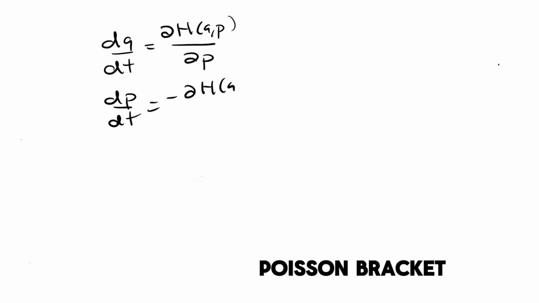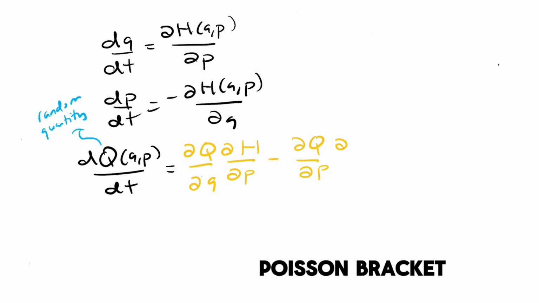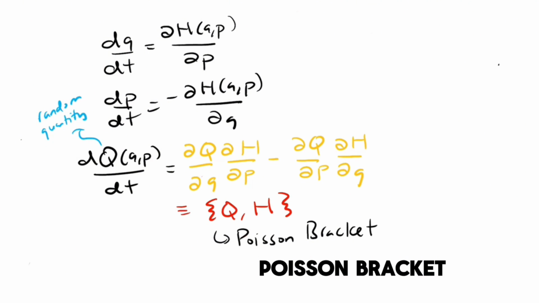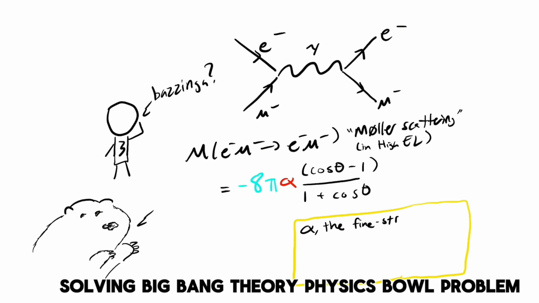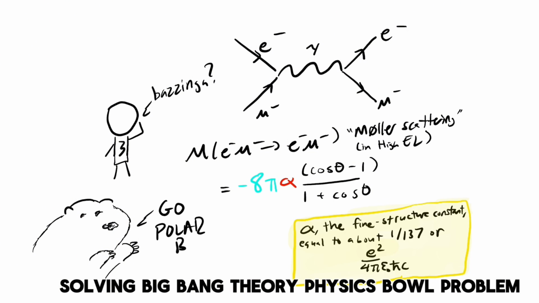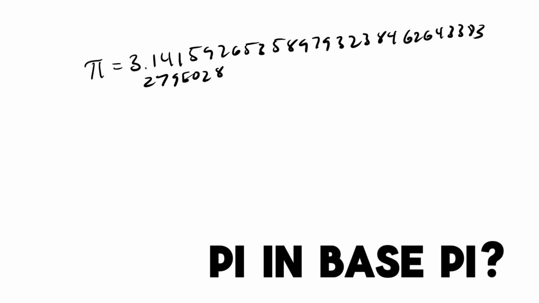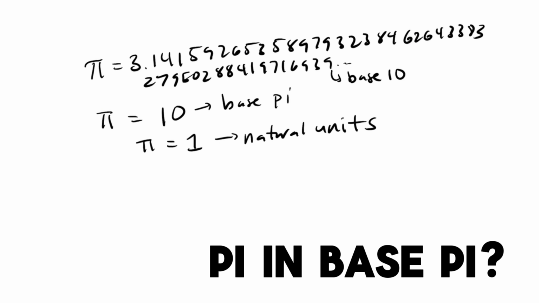If we take the Hamilton equations and try to find the equation of motion for a random quantity, we can use the multivariable chain rule to get this formula, where we define this as the Poisson bracket. Sheldon doesn't know how to calculate scattering amplitudes, but we can do it by applying the Feynman rules for each part of the electron-muon scattering diagram to get minus 8 pi alpha times some angular terms. We can write pi in base pi as 1, 0, for the same reason 2 in base 2 is 1, 0, and 10 in base 10 is 1, 0.